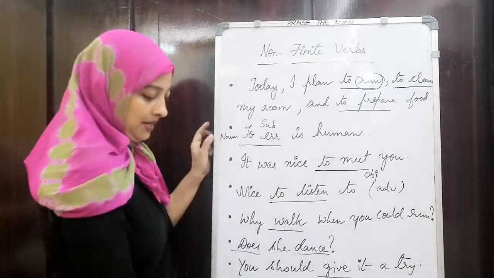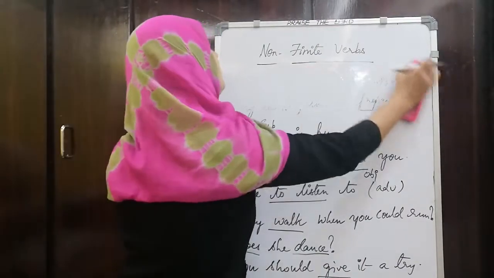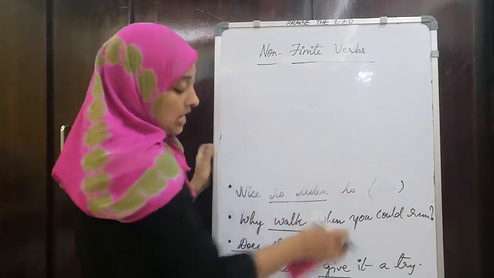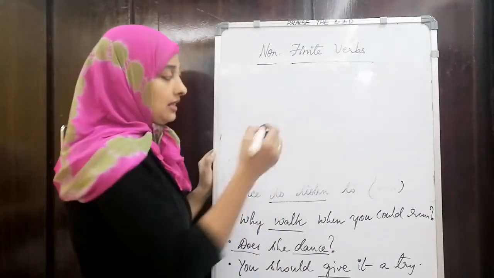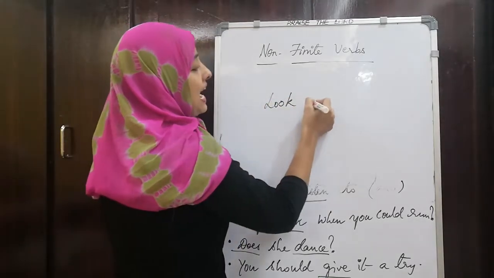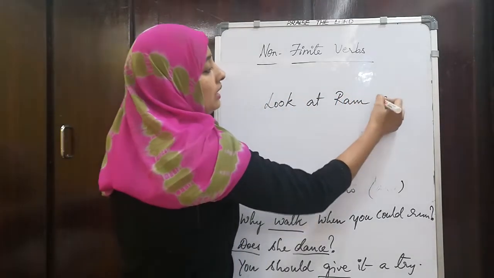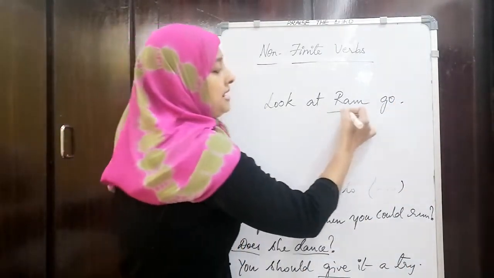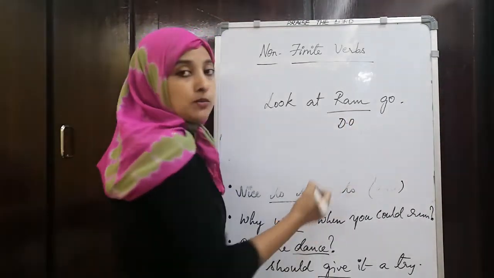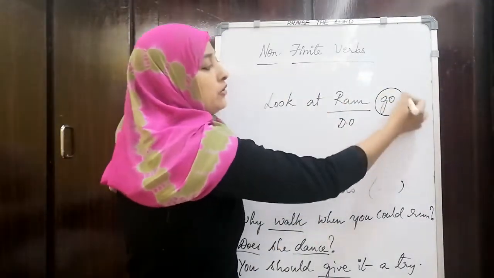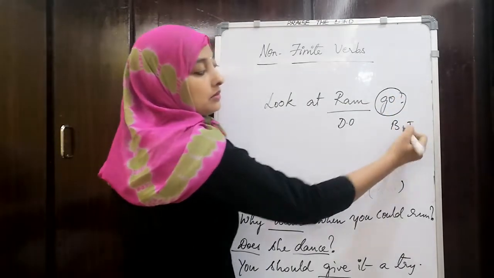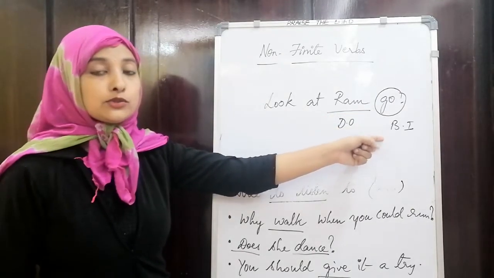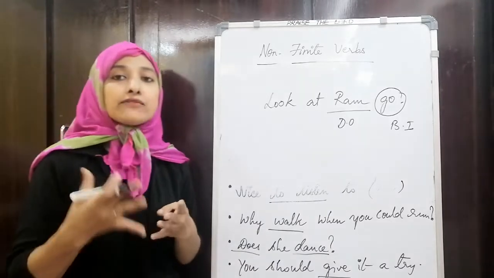Okay. One more thing is verbs of perception. Immediately after the object of the sentence, you will be using a bare infinitive. Like, look at Ram go. Here, immediately after the direct object, you find the bare infinitive. So bare infinitives can be seen immediately after a direct object.